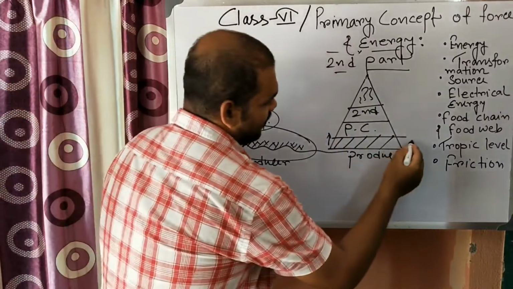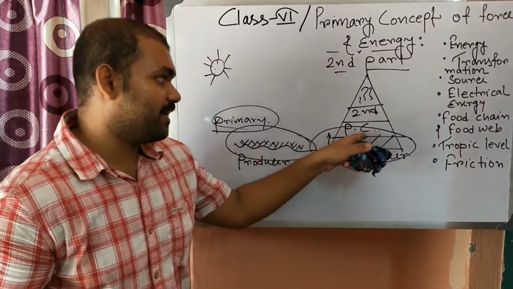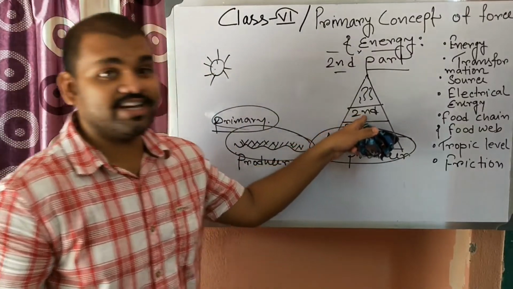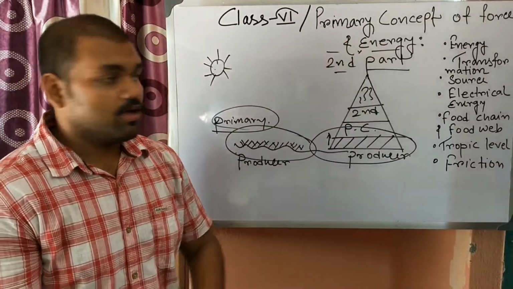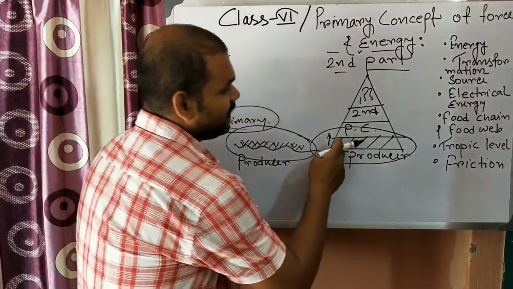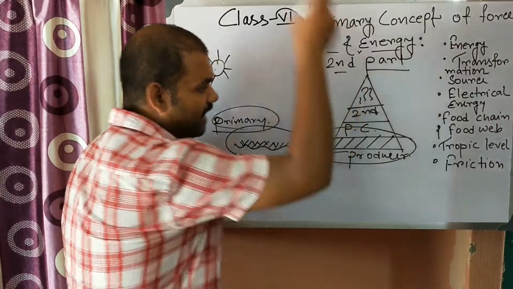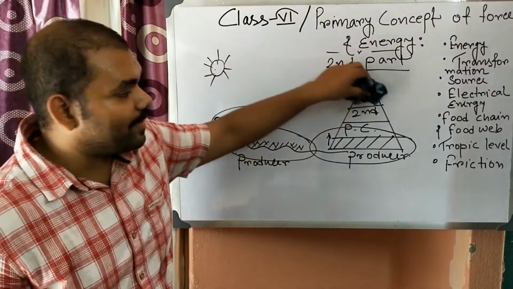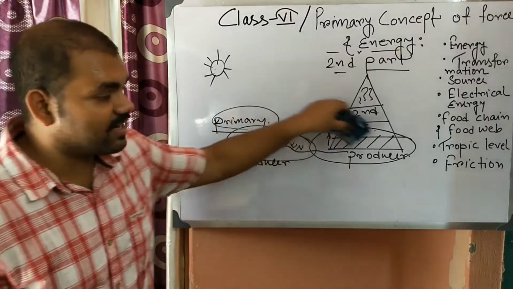The energy directly from the sun is taken by the producer, then it is available for the primary consumer, then for the secondary consumer, then humans, then the other consumers on the top. Like this is grass, then grasshopper, then deer, then suppose lion. So at the top the lion is there, then deer, then grasshopper.